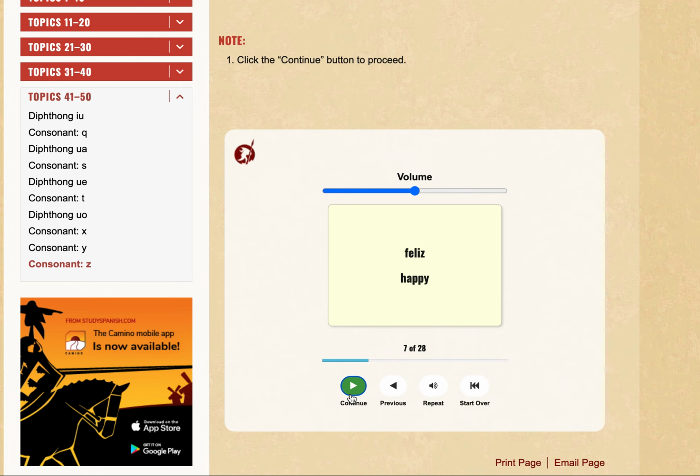Feliz, happy. Listen as each word is repeated twice, once by a Spaniard and once by a Latin American. Alright, this will be interesting.